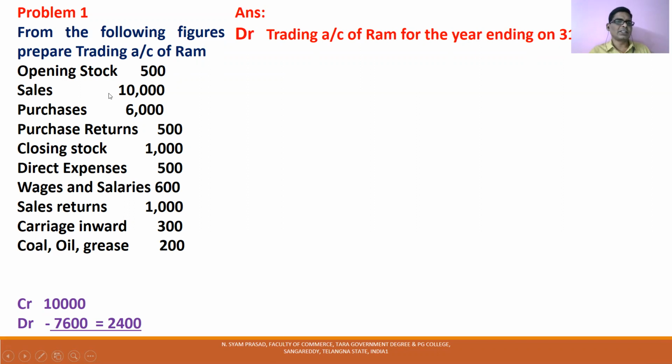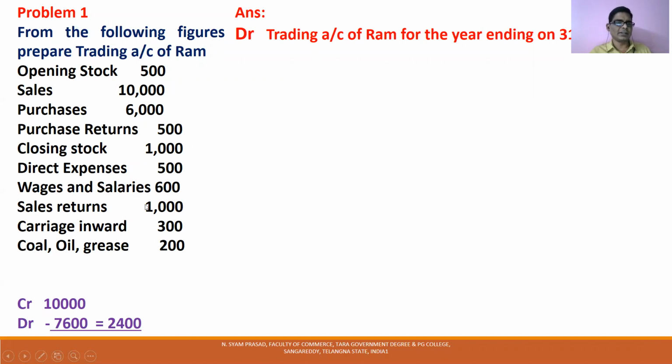That's a TD. Sales is the first item of trading account credit side. And purchases is the second item of debit side of trading account. Purchase returns are deducted from purchases, debit side. Closing stock is the second item of trading account credit side. Direct expenses, trading account debit side. Wages and salaries, trading account debit side.